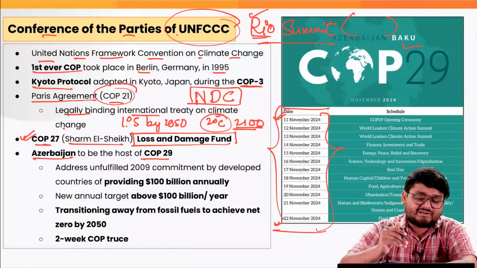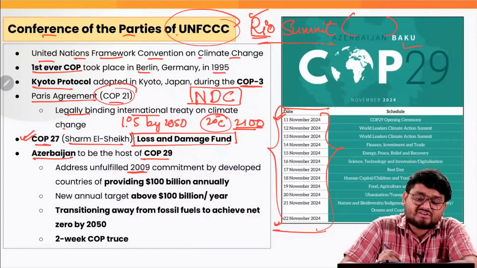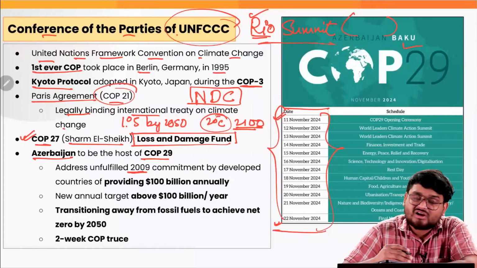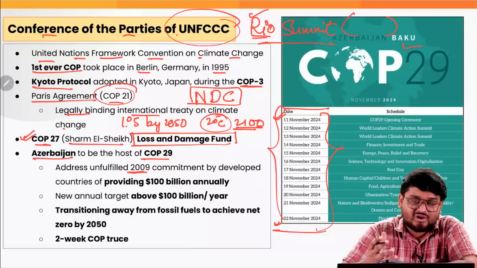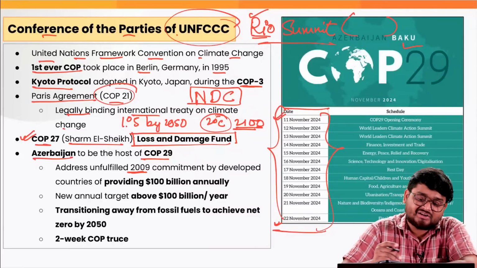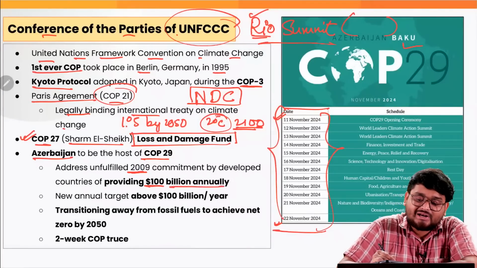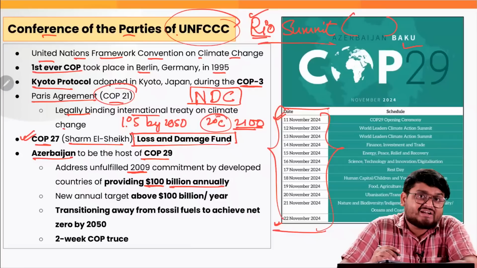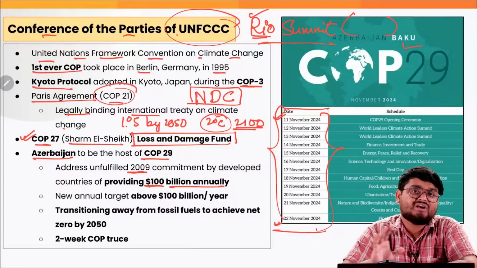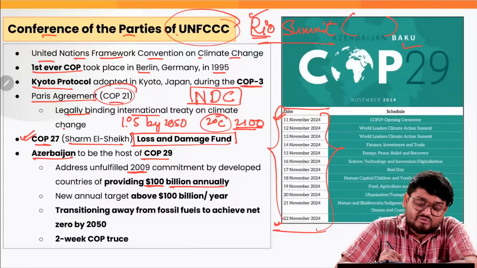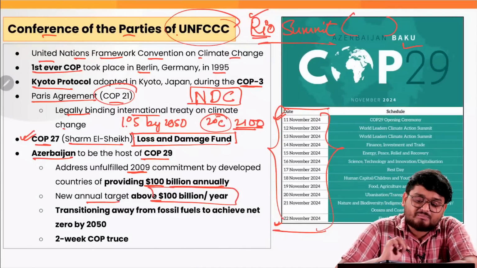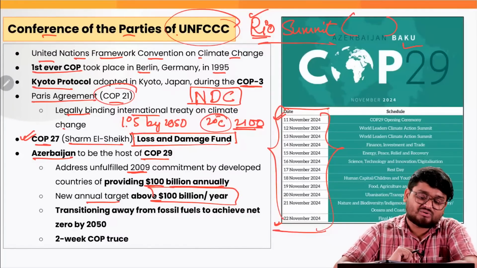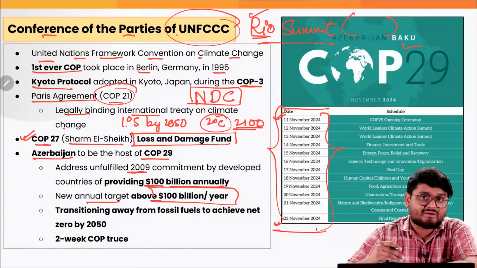But here, some things which are expected from this COP is that it will be addressing the 2009 Copenhagen Convention goal, which is kind of unfulfilled till date, to provide $100 billion annually by developed nations to the developing nations when it comes to fighting climate change. The new annual target may be set above $100 billion in this particular COP. It has to be seen how it can be possible.